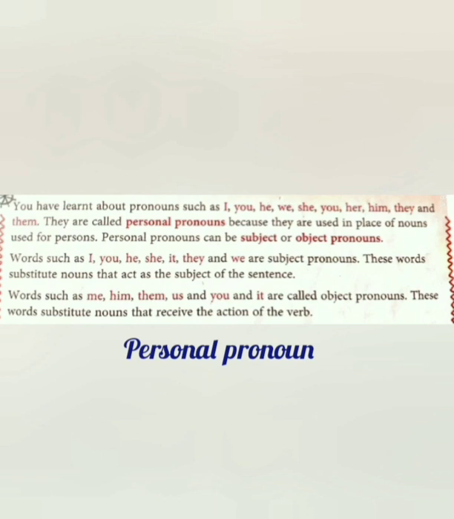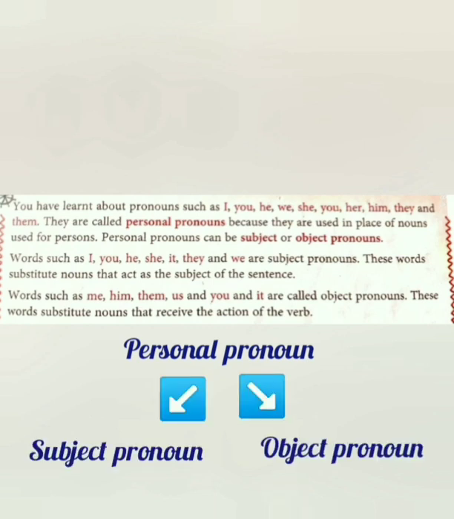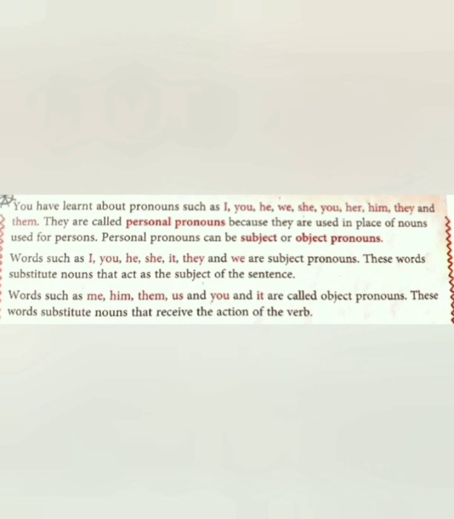Personal pronouns can be divided into 2. One is subject, the other one is object pronouns. Words such as I, you, he, she, it, they and we are subject pronouns. These words substitute nouns that act as a subject of the sentence. For example, I am going to the park. So, I is placed in the subject place. It is called subject pronoun.